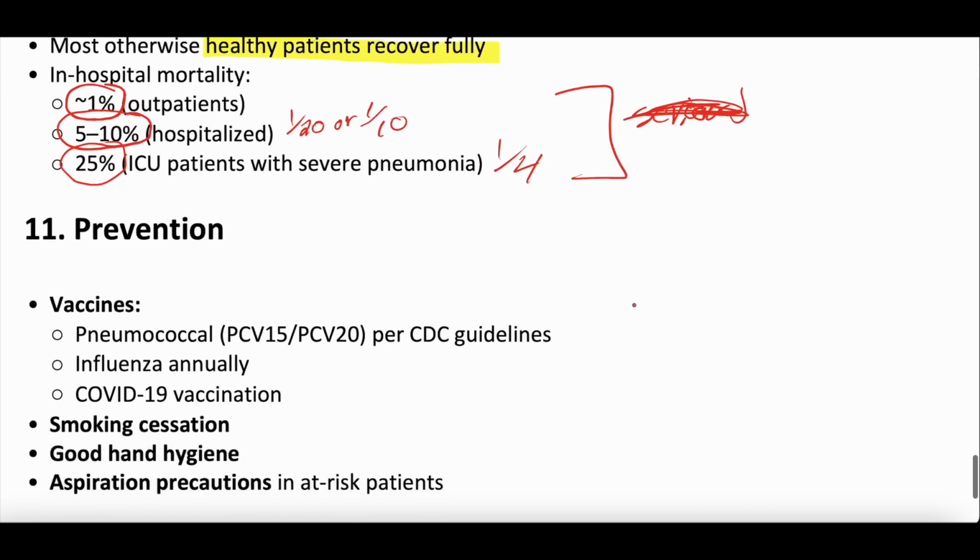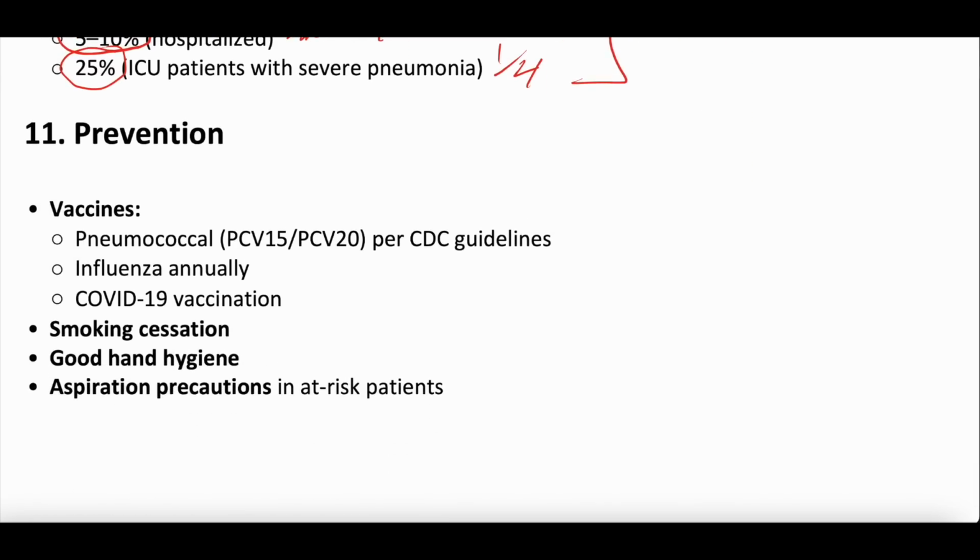So how do we prevent pneumonia? Vaccination's a big one, right? If you have certain conditions, there's CDC guidelines. We're not going to dive into them here, but there's pneumococcal vaccines that prevent Streptococcus pneumoniae, which is the most common cause of community-acquired pneumonia. Flu vaccines, COVID vaccines. There's an RSV vaccine now. There will probably be more vaccines related to this in the future. Smoking cessation, those smoking are higher risk for pneumonia. Good hand hygiene. And then if you have at-risk patients, aspiration precautions too can be really helpful.